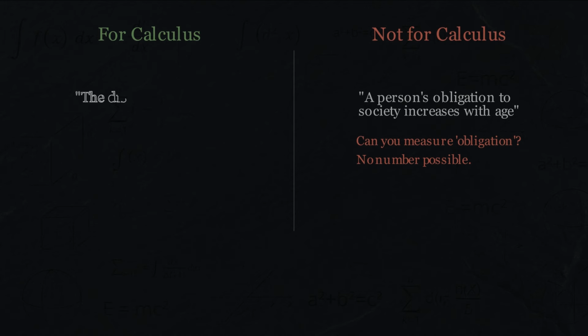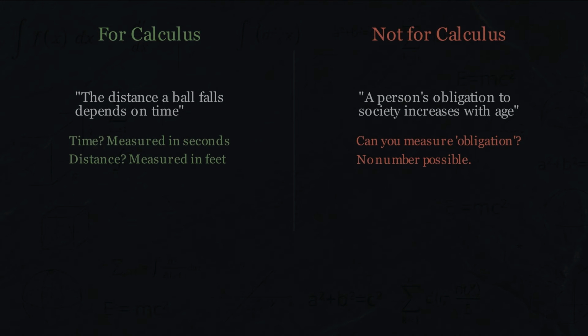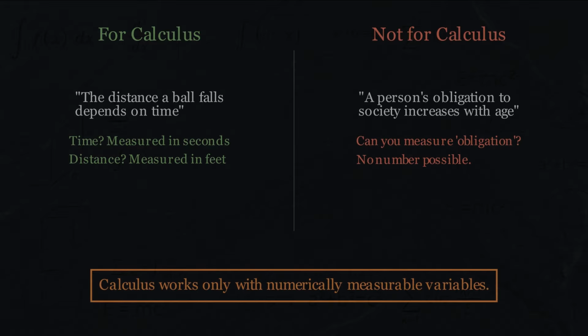Now consider, the distance a dropped ball falls depends on how long it's been falling. Time, measurable in seconds. Distance, measurable in feet. Both are numbers. This is a function calculus can handle. The calculus is concerned only with variables whose values can be expressed numerically. Time, distance, money, temperature, pressure, velocity. All measurable, all fair game.